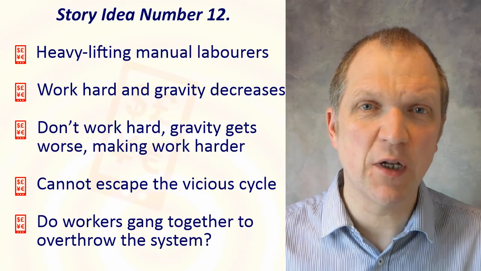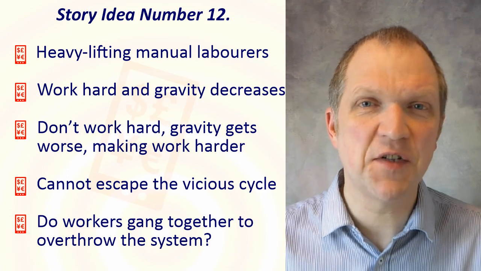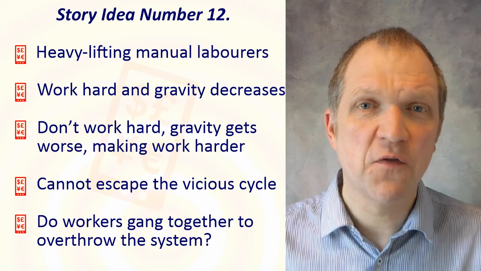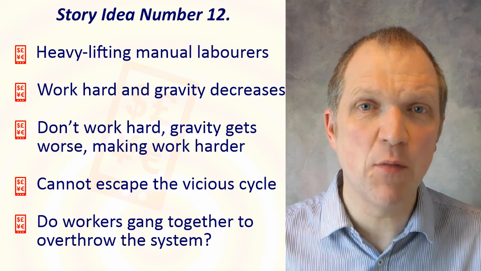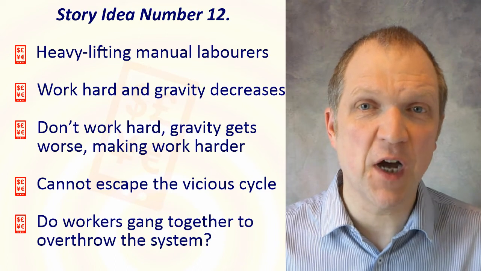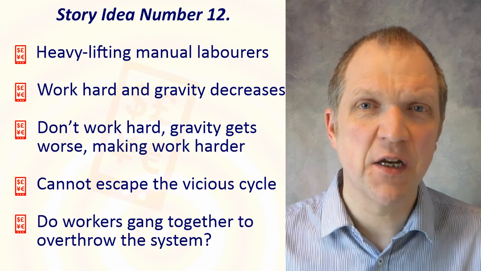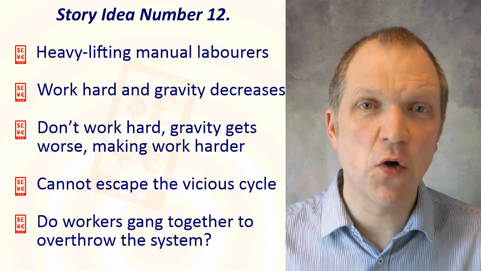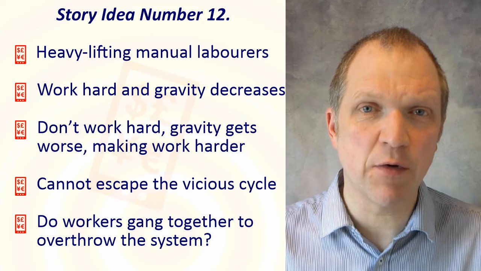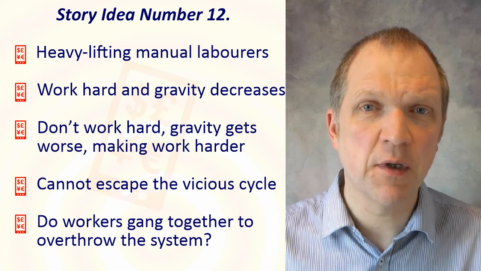Story idea number 12. In a different alternative reality, workers carrying out heavy lifting manual labour all receive the same wage. However, for some, gravity has less impact on them, so they are able to lift and carry more, and therefore further reduce how gravity affects them. But for others, gravity has a greater impact, so they carry less and the impact of gravity gets worse. They are caught in a vicious cycle that they cannot escape. Do they gang together, rise up and overthrow the system?